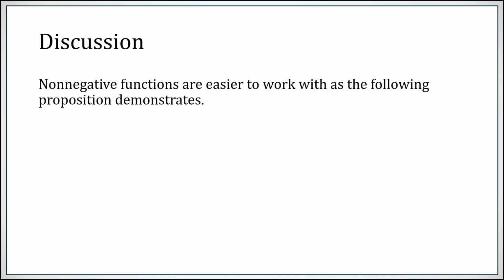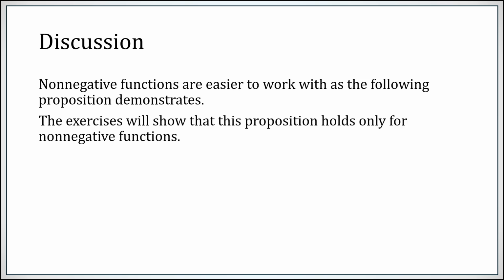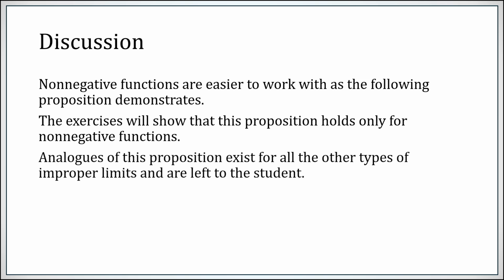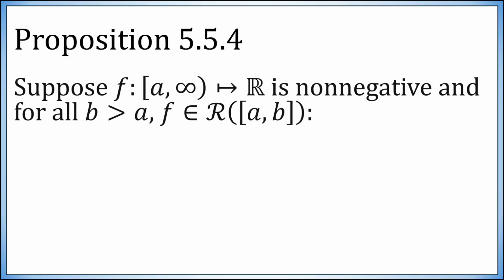Okay. Now, non-negative functions are in general easier to work with, as the following proposition is going to demonstrate. Exercises will show that this proposition in fact only holds for non-negative functions. Analogs exist for other types of improper limits and are left to the reader. So here's this proposition. Take a function defined on this unbounded interval from a to infinity.